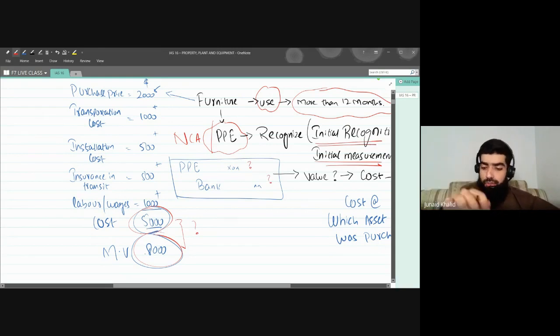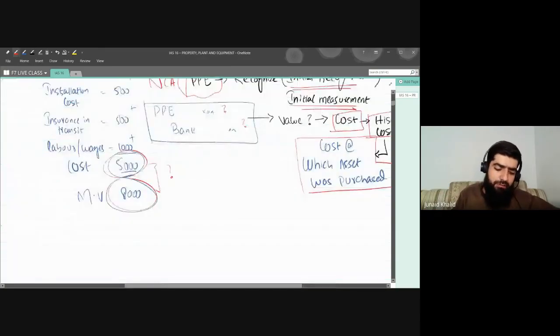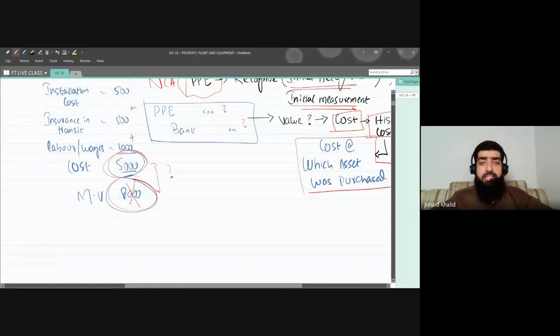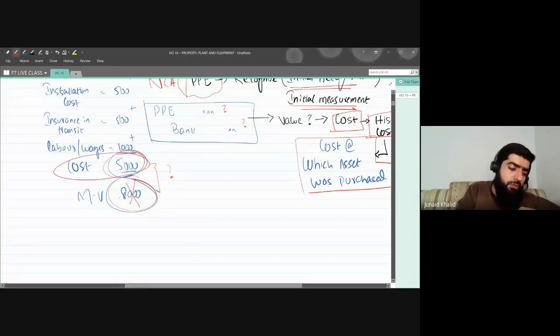So there is a solution that is given by IAS 16. IAS 16 states that you will record that asset at its cost, and cost means the historical cost. And what is historical cost? The cost at which the asset was purchased. Forget about the market value. We are not going to consider the market value. You just tell me at what cost you bought that asset. So you bought an asset for the cost of $5,000, and you are going to recognize that asset at its cost, which means the $5,000.